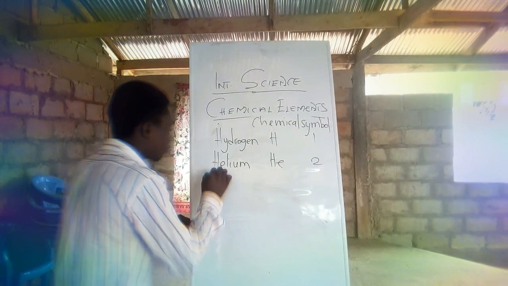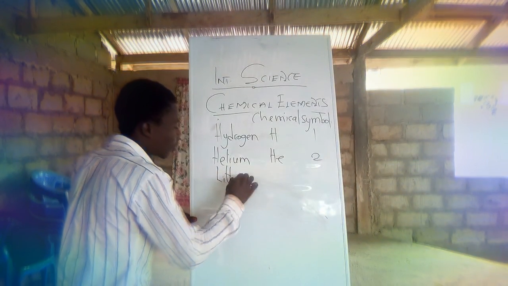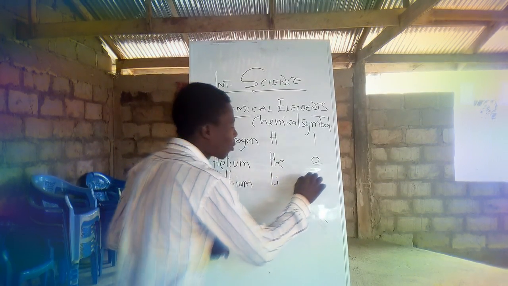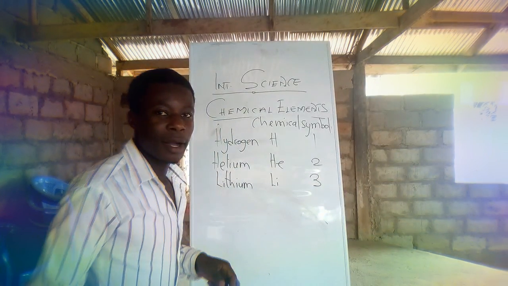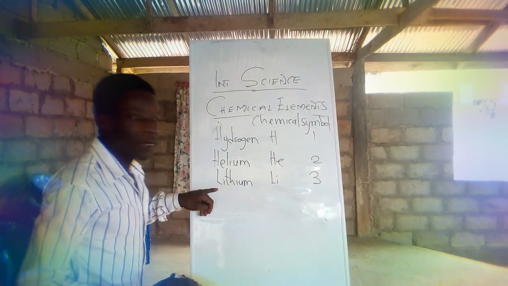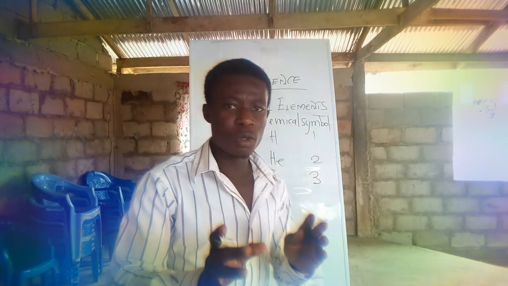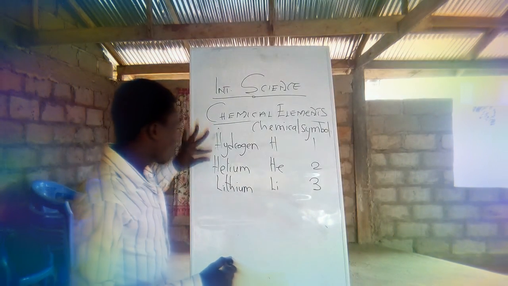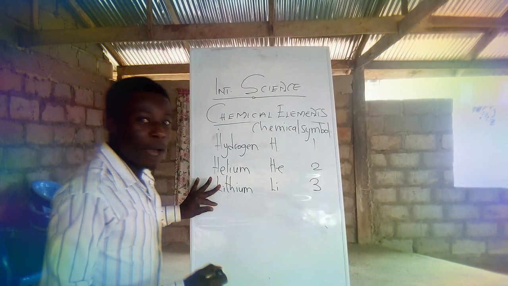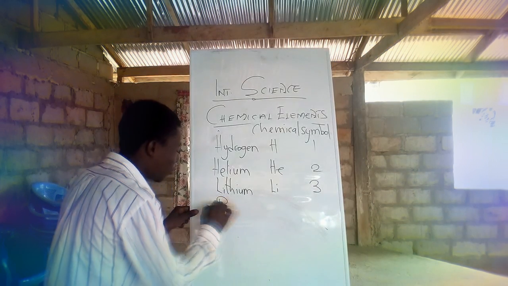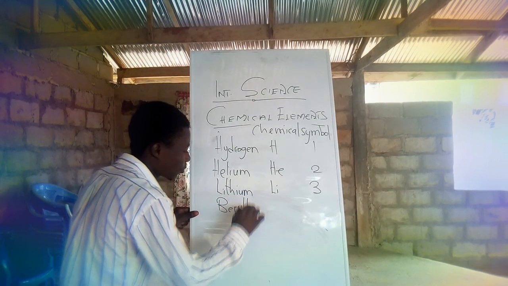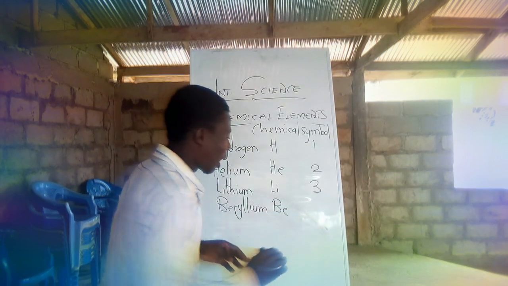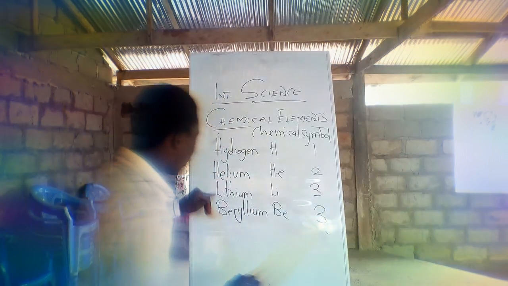We have lithium. Lithium is Li with atomic number 3. And we have the next one. So we normally use a song to commit all of them to memory. To me, I have hello, Helena, little berry. And the berry is beryllium, with chemical symbol Be. And the atomic number is 3. So little berry boys.